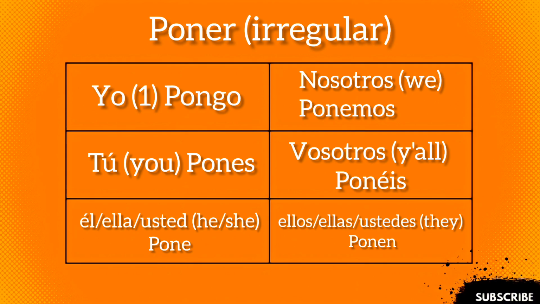Él pone. Nosotros ponemos. Vosotros ponéis. Ellas ponen. Muy bien. Next one.